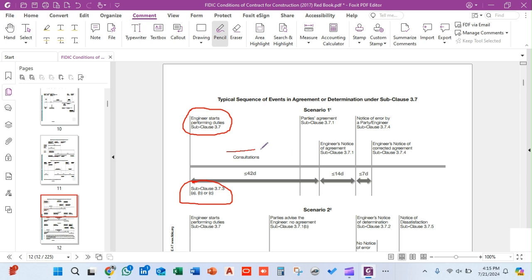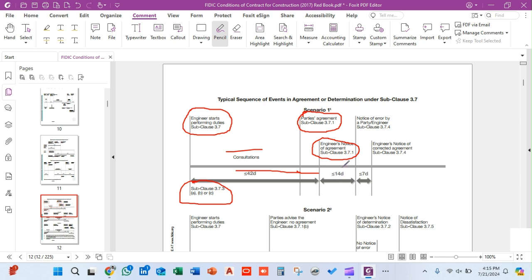So he started consultation, and within less than 42 days, any party states that the parties have reached an agreement. They have reached an agreement in less than 42 days. So the engineer issues a notice of agreement in accordance with subclause 3.7.1 within 14 days or less.